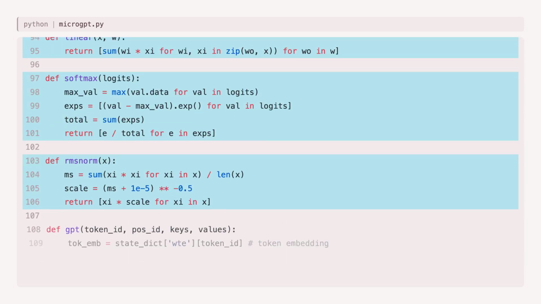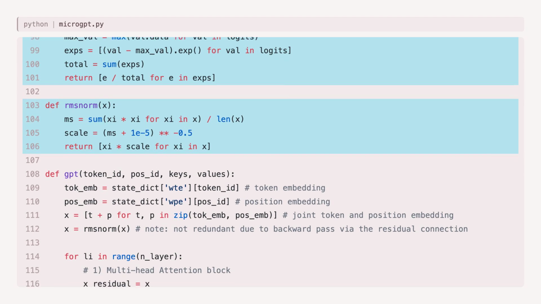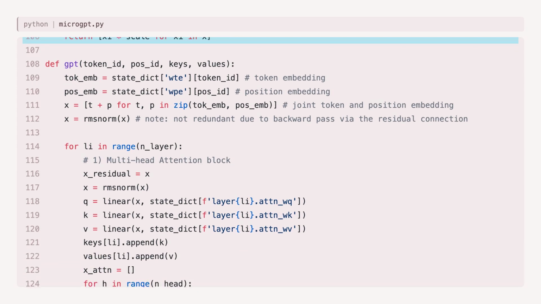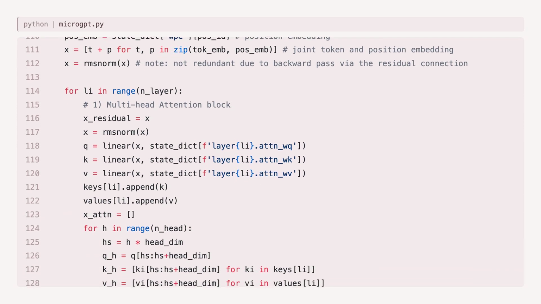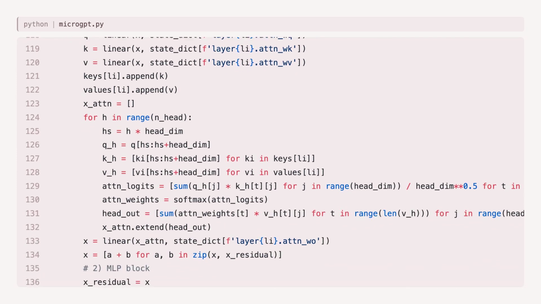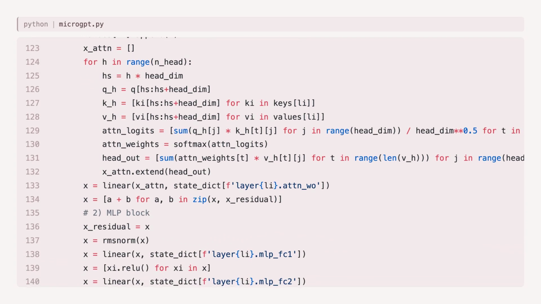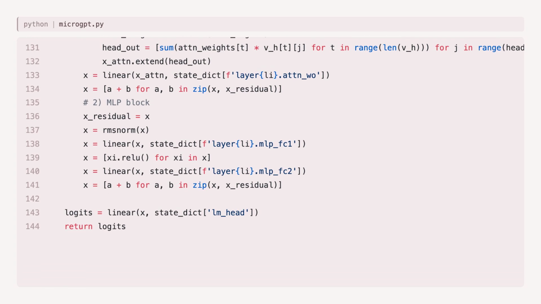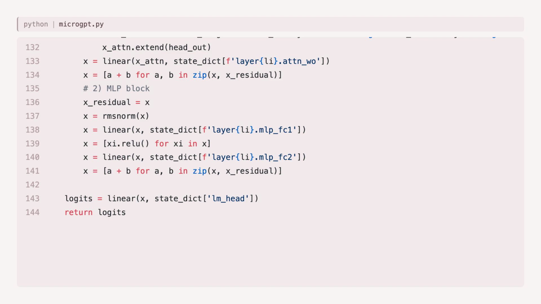Here's the heart of it, the transformer forward pass in 36 lines. First, 3 helper functions: linear, matrix vector multiplication; softmax, turn raw scores into probabilities; RMSNorm, normalize a vector by its root mean square. This is what Llama uses instead of the original layer norm. Now the GPT function itself, a token comes in. Look up its embedding, a learned vector that represents this character. Add a position embedding so the model knows where in the sequence it is. Normalize, then enter the transformer layer.